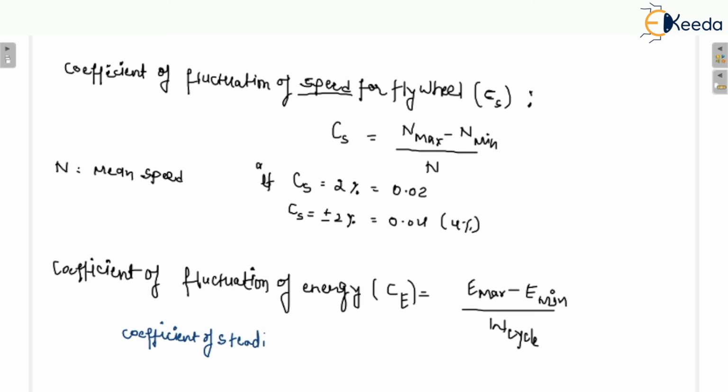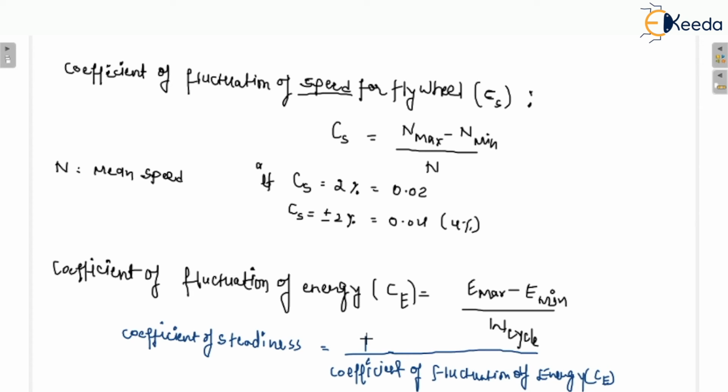For the coefficient of steadiness, you must also calculate the coefficient of fluctuation of energy, because this is inversely proportional to the coefficient of fluctuation of energy, Ce. Okay. So this is inversely proportional.